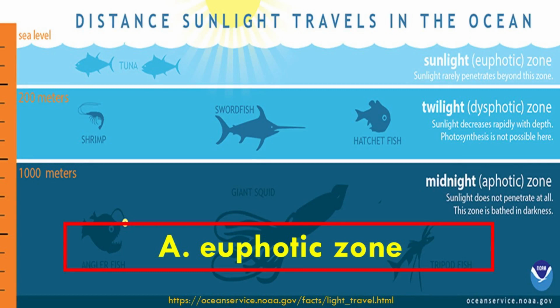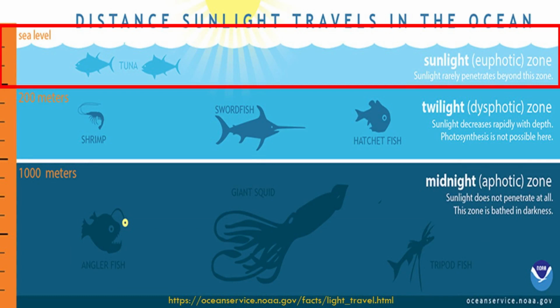Euphotic zone. The ocean is divided into 3 zones, based on depth and light level. The upper 200 meters of the ocean is called the euphotic, or sunlight zone. This zone receives enough light for photosynthesis, and contains the vast majority of commercial fisheries, and is home to many protected marine mammals and sea turtles. Only a small amount of light penetrates beyond this depth.